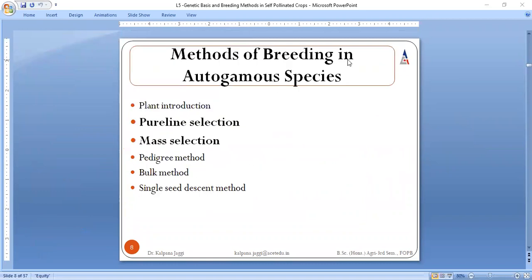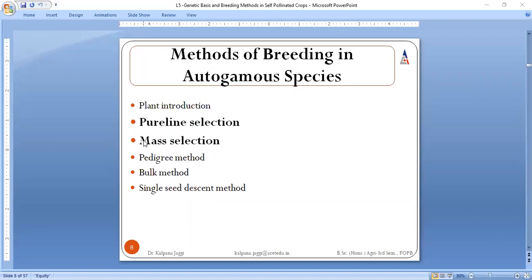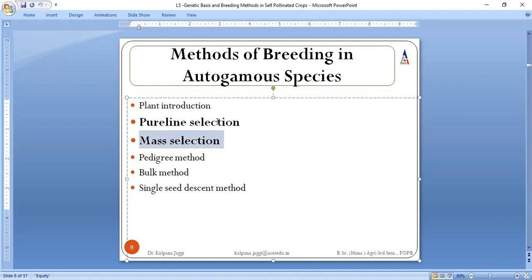These are the methods by which we can go for breeding in autogamous species. The very first is plant introduction. Introduction I have already told you, I think, in the last lecture. Then we have pure line selection. Then we have mass selection, pedigree method, bulk method. There are a number of methodologies for breeding in self-pollinated species, but we are to discuss in detail only two. The very first is mass selection, and another one is pure line selection, right?